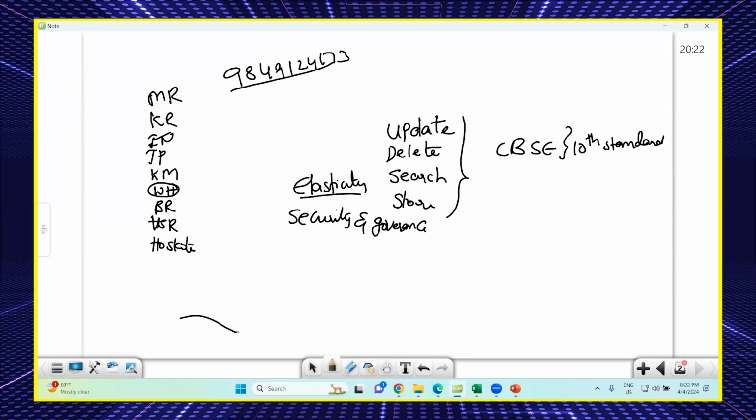Am I right, sir? Very clear example. What is the third property? Scalability. And the fourth one? Integrity. Okay, integrity. Let me ask you one question.